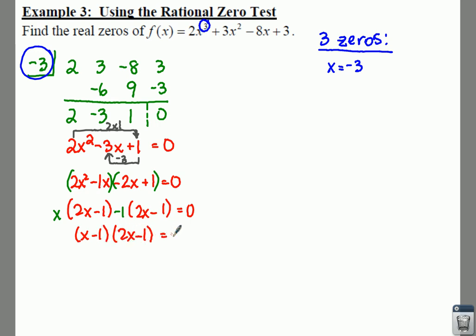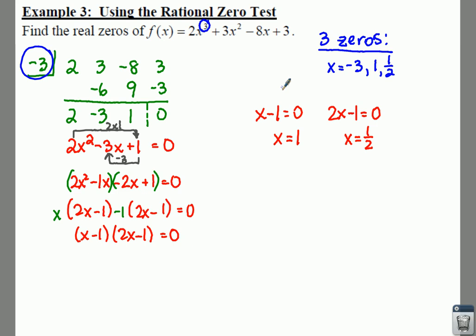If we set each of those equal to 0, we can find our other 2 zeros. So x minus 1 equals 0. 2x minus 1 equals 0. And if you add 1 to both sides, you get a 1. And then if you add 1 and then divide by 2, you get a 1/2. Or where I'm from, we call that the 1/heezy. So your other 2 zeros are a 1 and a 1/2.